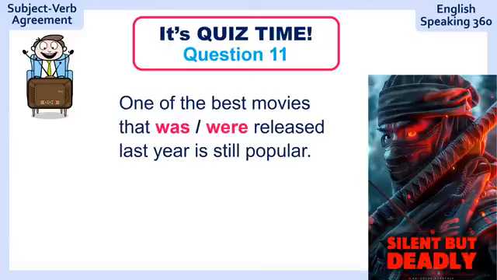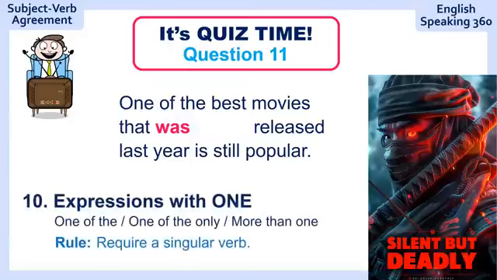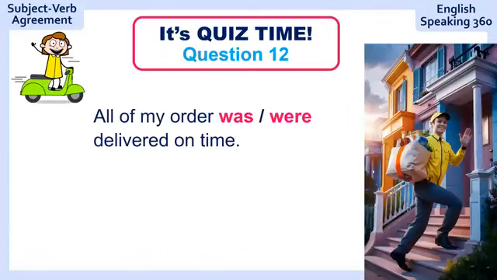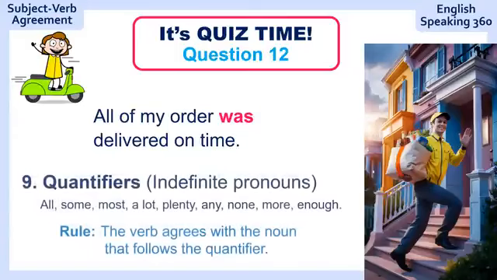One of the best movies that was released last year is still popular. Number 10. Question 12. All of my order delivered on time. So you got a delivery and all of your order was delivered on time. Quantifiers, number 9.